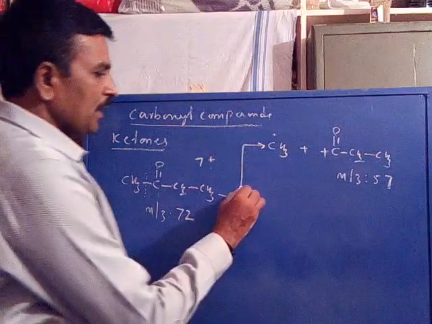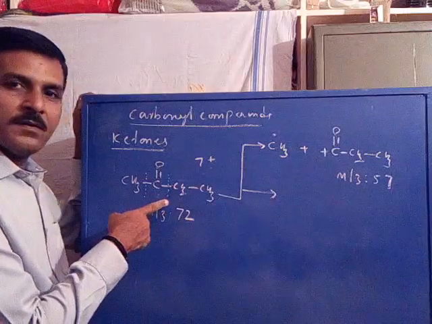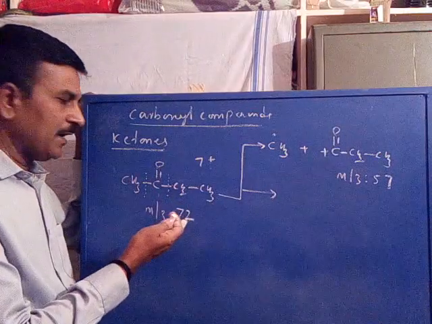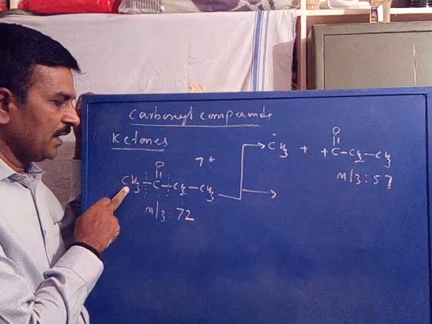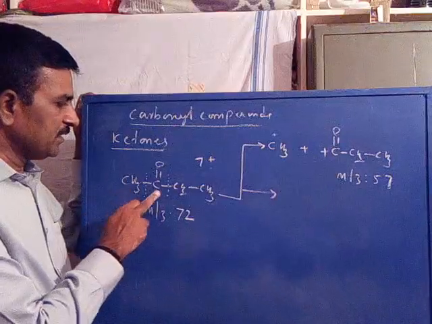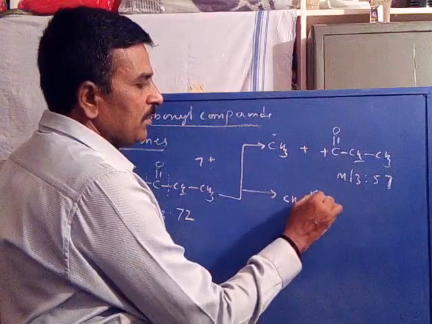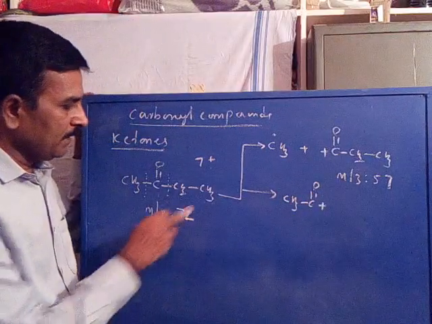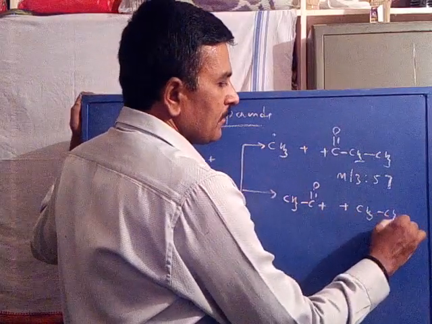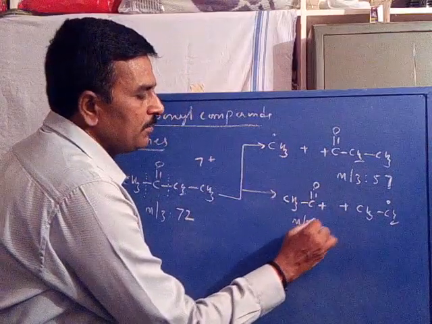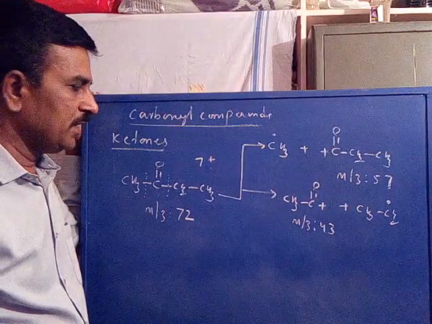Now it may also fragment by the cleavage of the other alpha bond, on the other side, to give this fragment as CH3C=O cation, while the other CH3CH2 is lost as a radical. Now this is an acyl cation with an m/z value of 43.